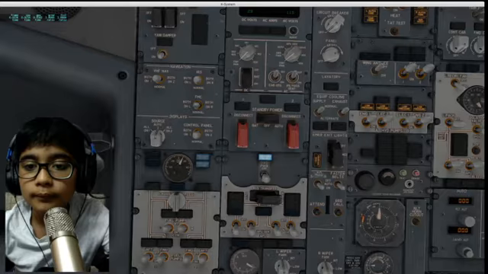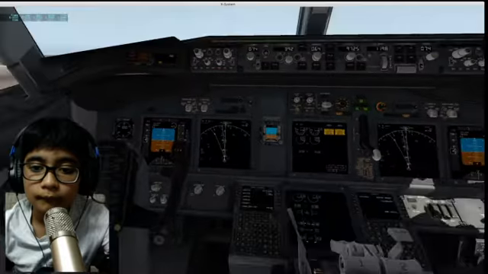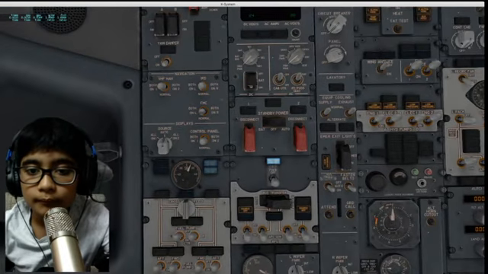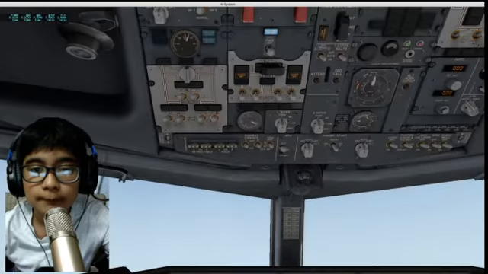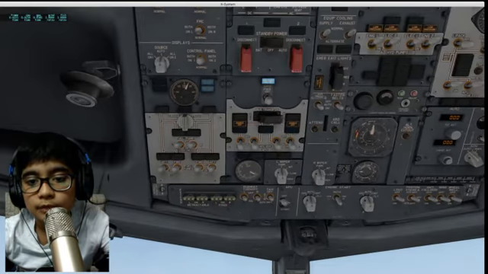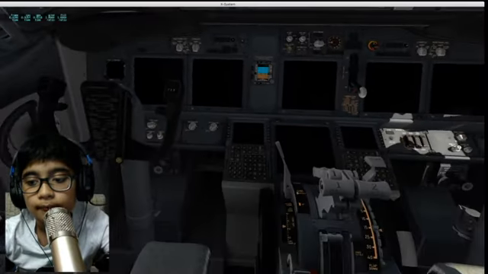Not turned. Ground power is off. Standby power is on. Battery off. Battery is off. All engines are off. Boost transfer. Everything is off.